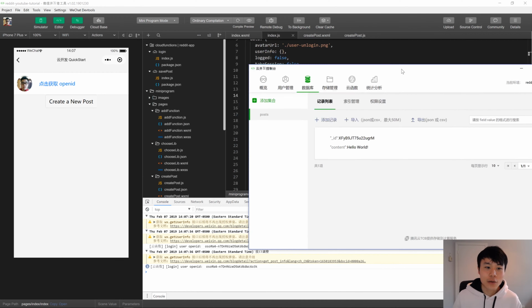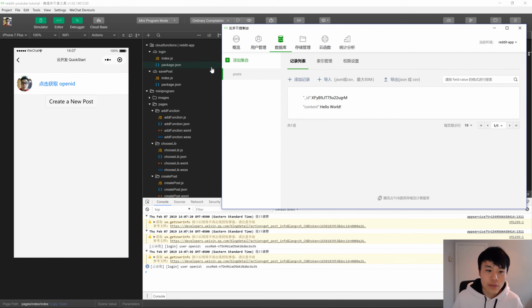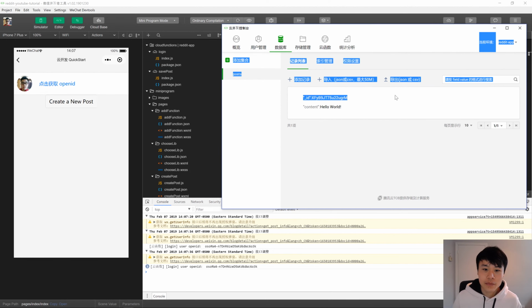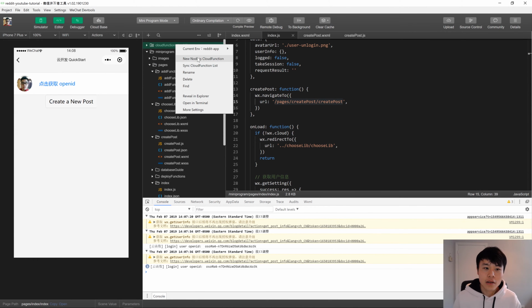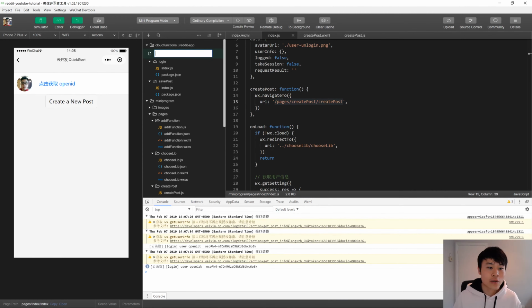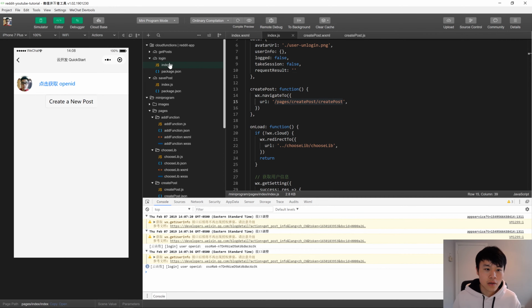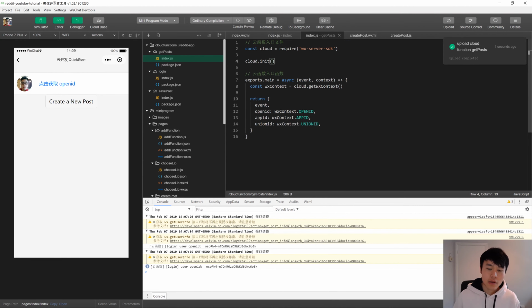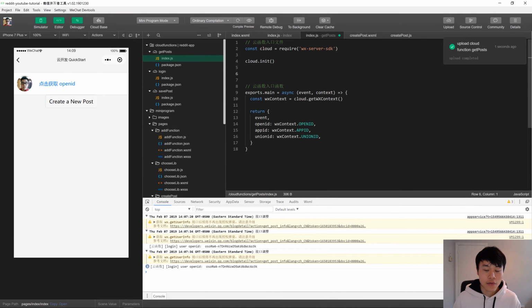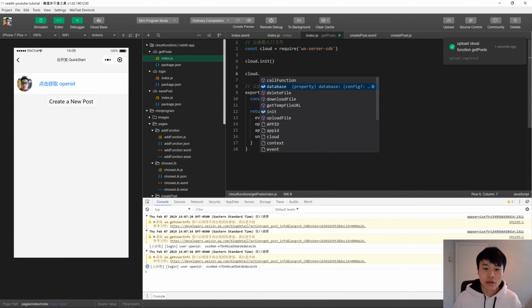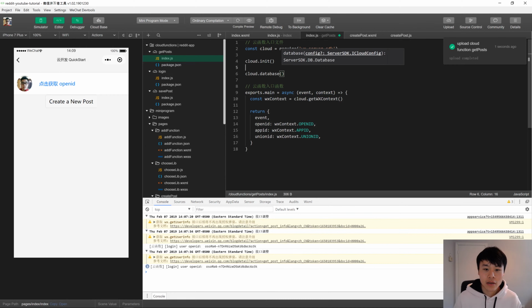So now let's create another function that retrieves all the posts in the database and then displays them on the front page. Again, new Node.js function, getPosts. We want access to the database, so after cloud.init, cloud.database.